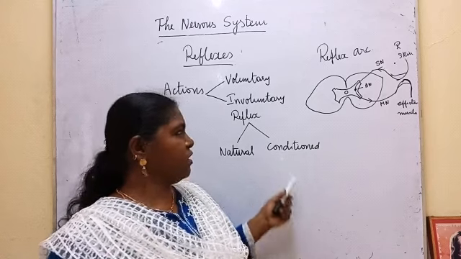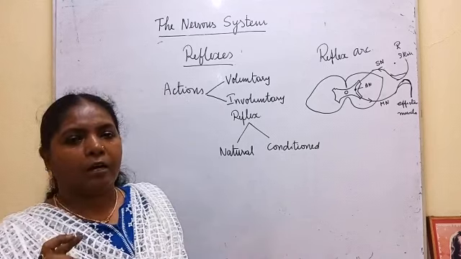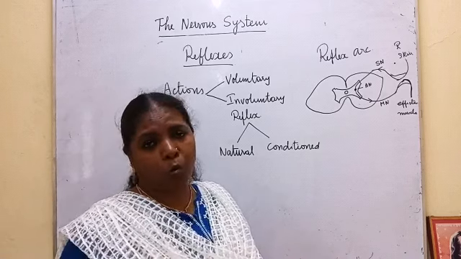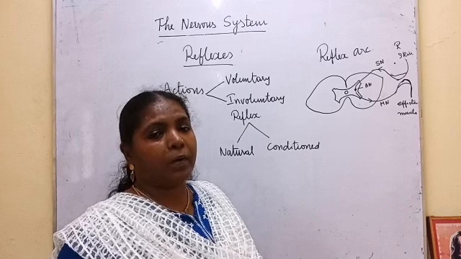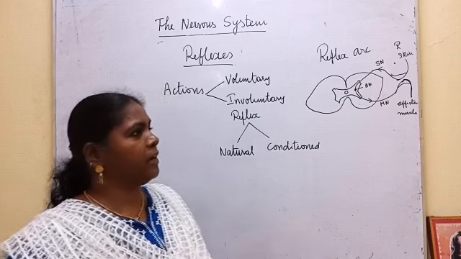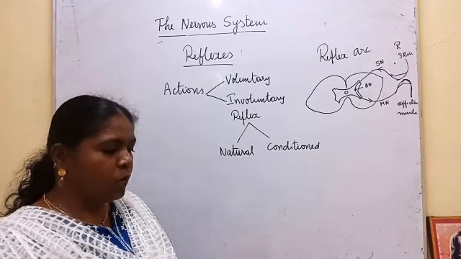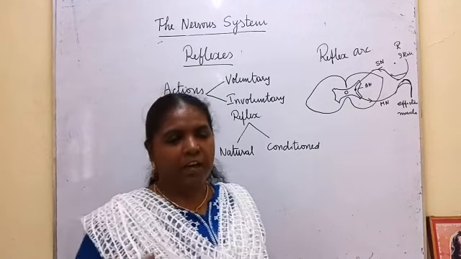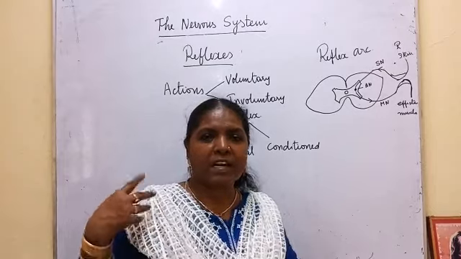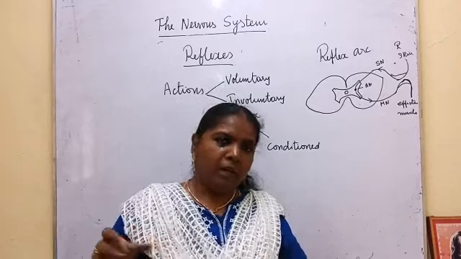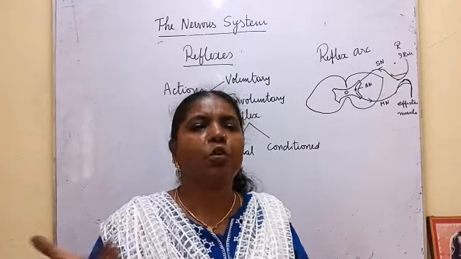For example, for the conditioned reflex, a scientist named Pavlov conducted an experiment and proved this conditioned reflex with a dog. First, the dog was given food. By seeing the food, the dog started salivating. Then they showed the bell, and there was no salivation because there is no need.